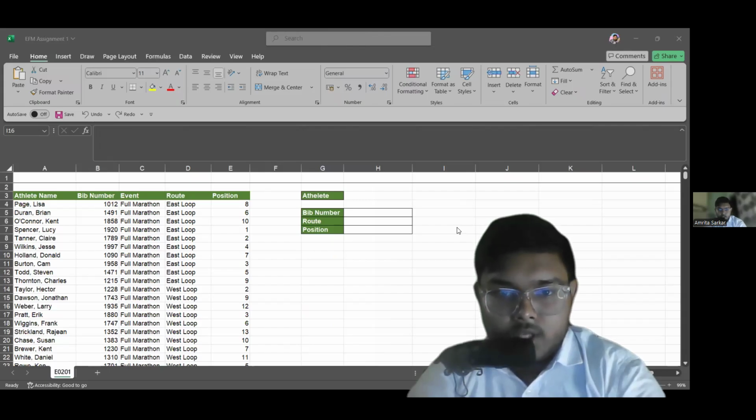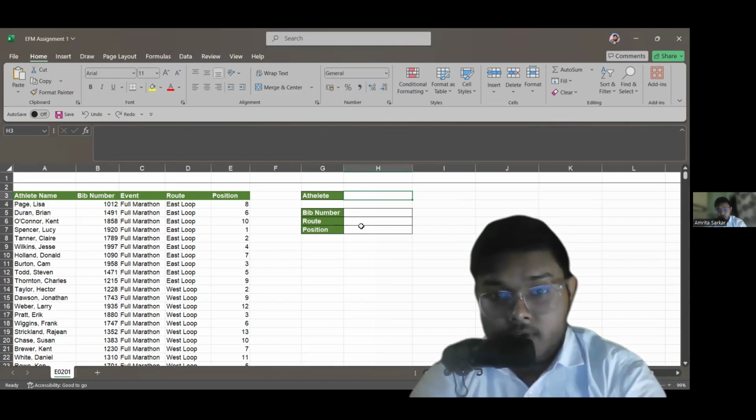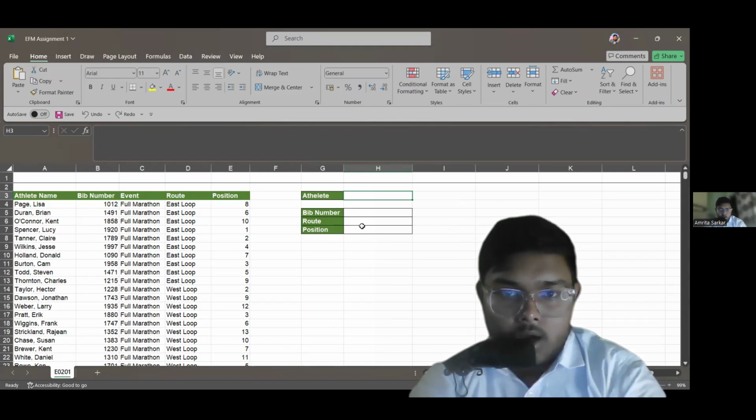Hello everyone. So today I will be showing how to get the BIB number, root and position of the athlete's name that we will put in the H3 cell. How can we get the exact BIB number of that athlete in these cells by using some functions? So I will be explaining how to do that.